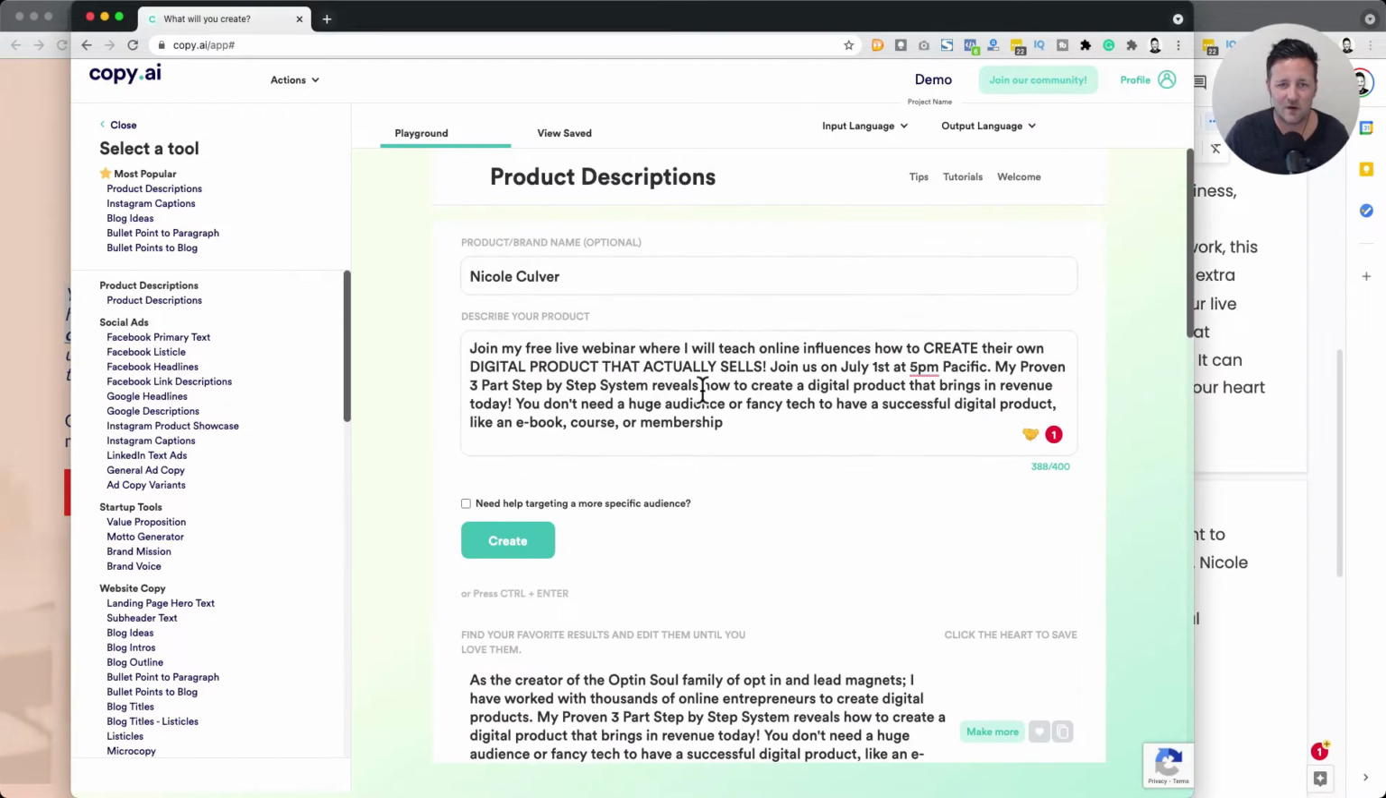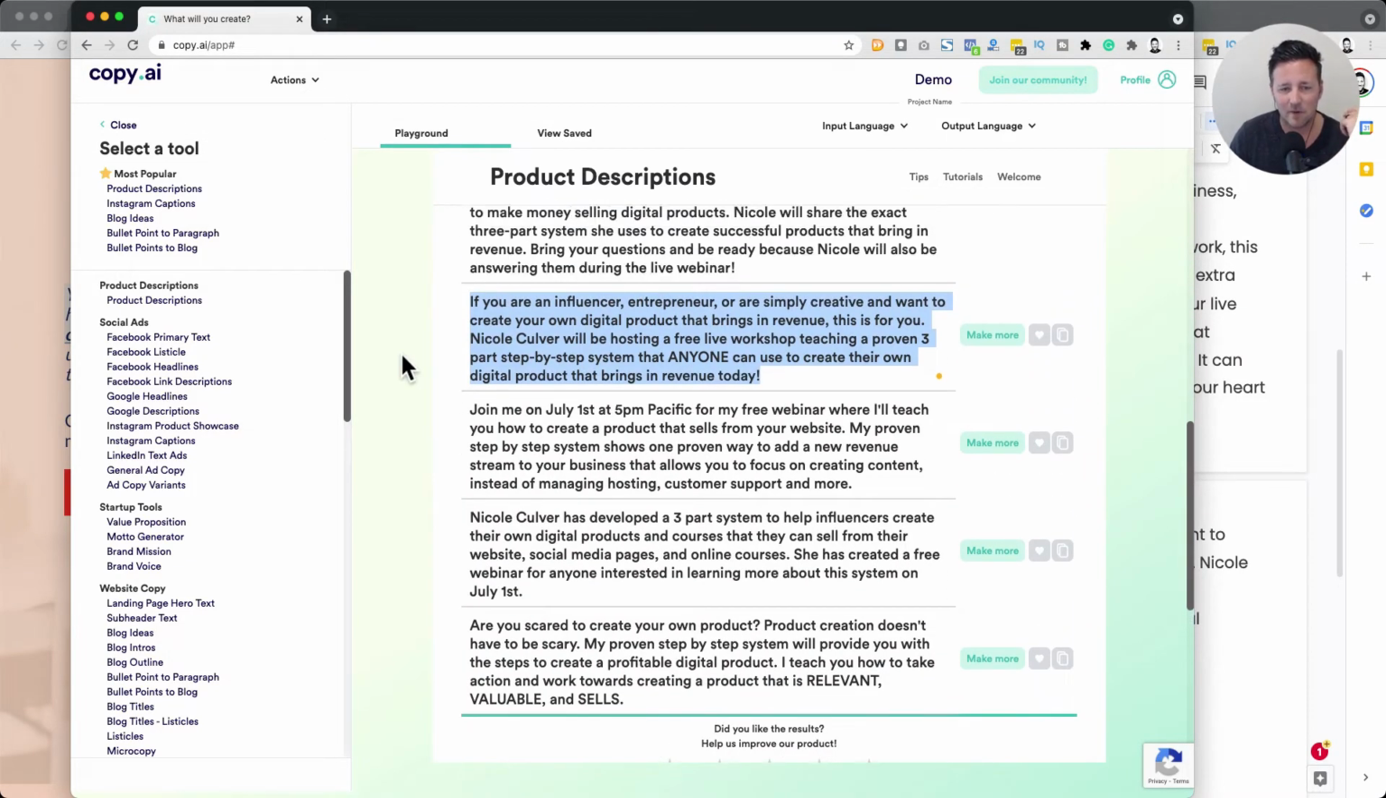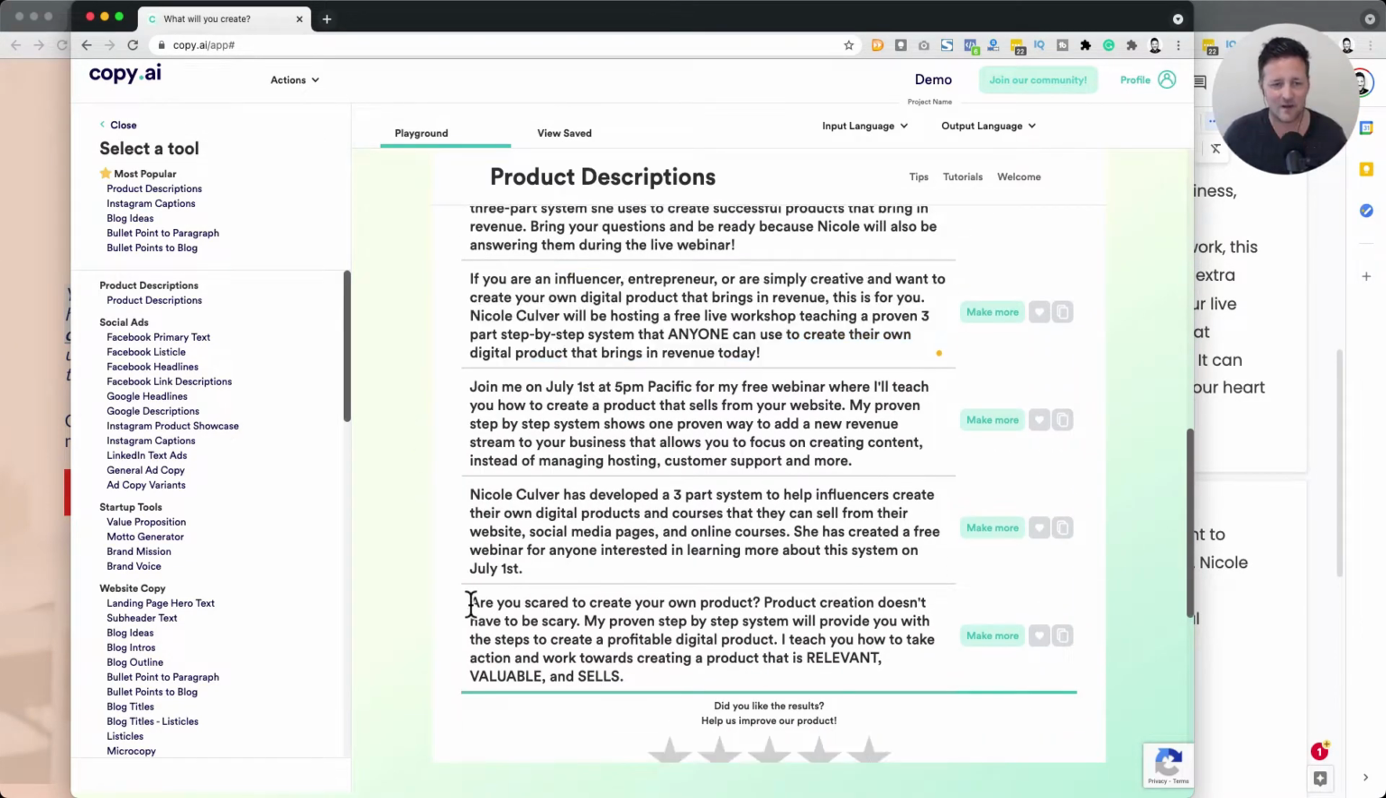Remember, the input here was all over the place, just brain dumping, pulling stuff in from different places. That's what I like about this. You can just take ideas that aren't really pulled together, and the AI can help you clean it up and say it in a way that makes more sense. Interesting. So it's diving into some of the fears right here. Are you scared to create your own? Product creation doesn't have to be scary. I'll teach you how to take action, work towards creating a product that is relevant, valuable. Wow, that's really strong copy right there.